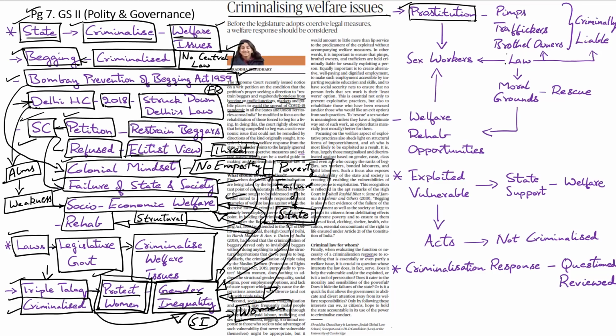Yes, the laws that deal with prostitution should hold the pimps, the traffickers, and the brothel owners criminally liable for their actions and for their exploitation of innocent women. But however, the law should also respect the fact that several women might opt for sex work on their own as they find this to be the least worst option to sustain their livelihood.